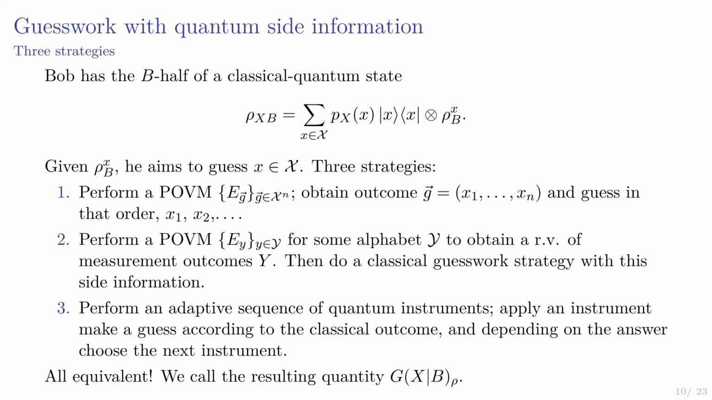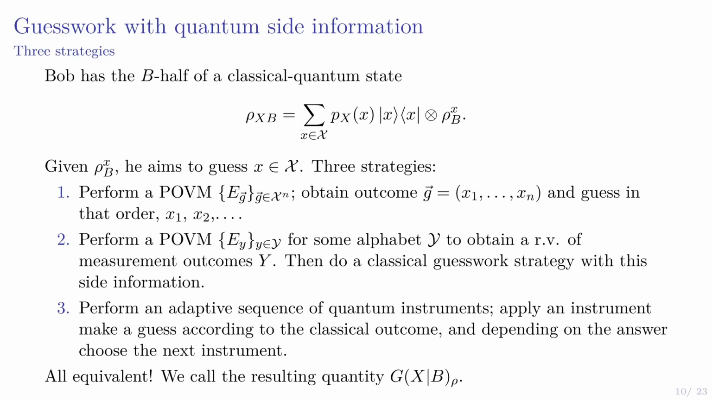Okay. So what about the guesswork with quantum side information? In this case, Bob has access to the B half of a CQ state, classical-quantum state, and he's obtained some rho_B^x, and he wants to guess the label. And so this might be reminiscent of the maximal guessing probability, but it ends up being a bit different because in this case we care about the expected number of guesses, not the probability of guessing it on the first try.